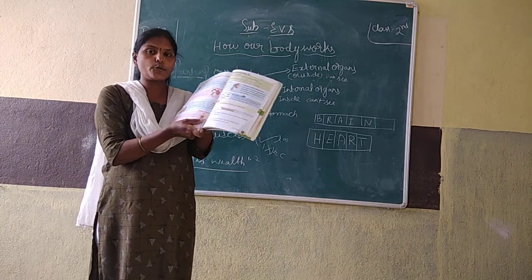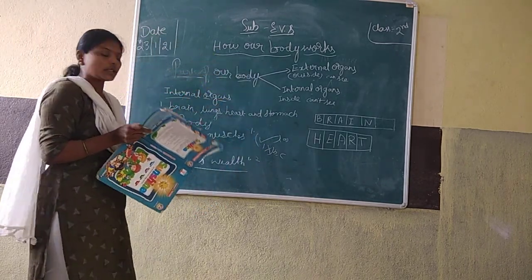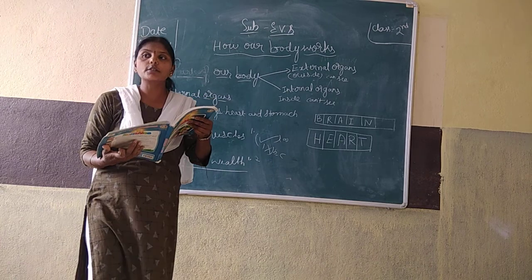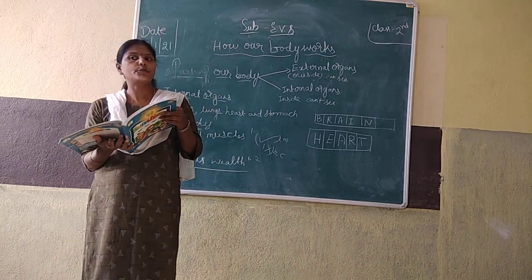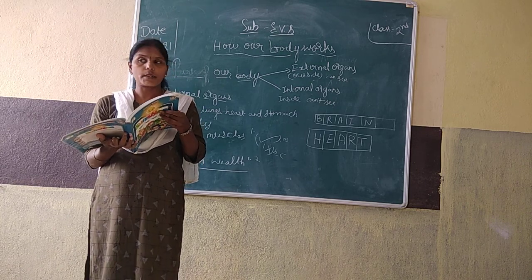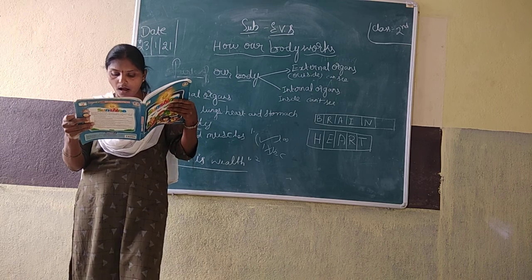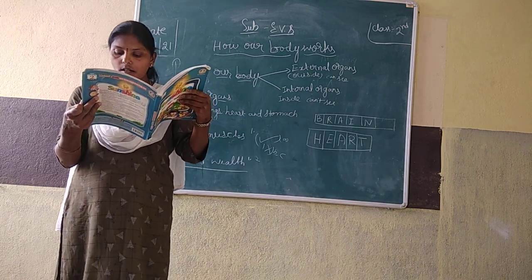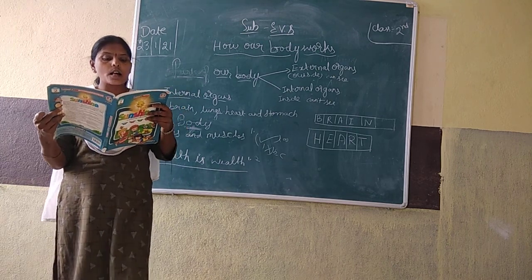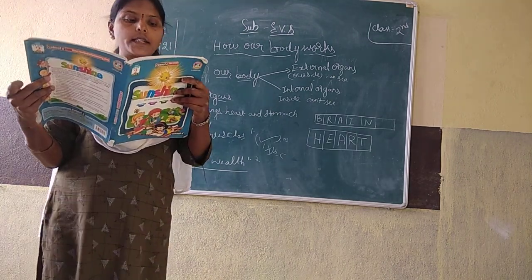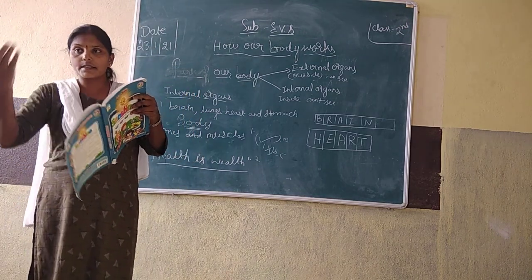Next, see oral. You understood this lesson. Now I am going to ask some questions. Okay? You know means you answer. You don't know means you keep quiet, but don't make noise. Why are our lungs, heart, brain and stomach called internal organs? Brain, stomach, lungs, heart are called internal organs because they are inside.